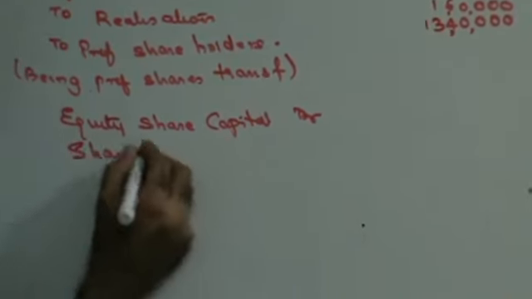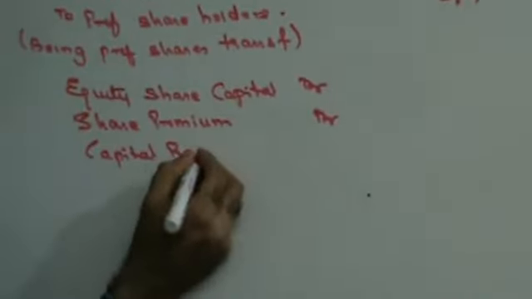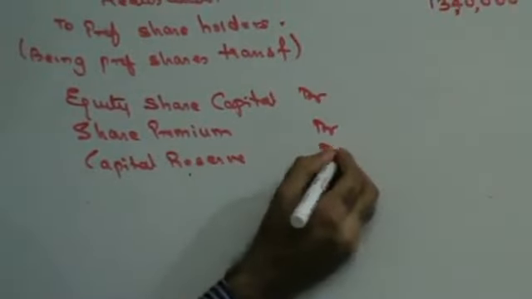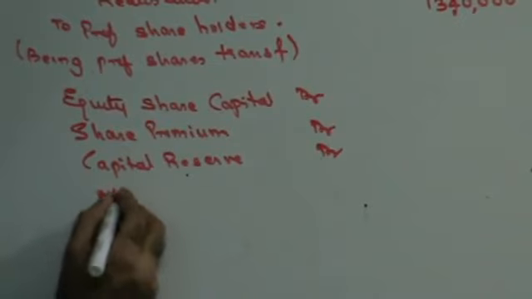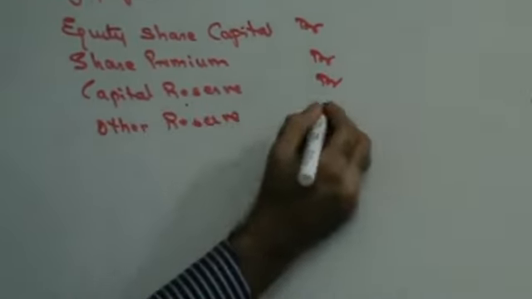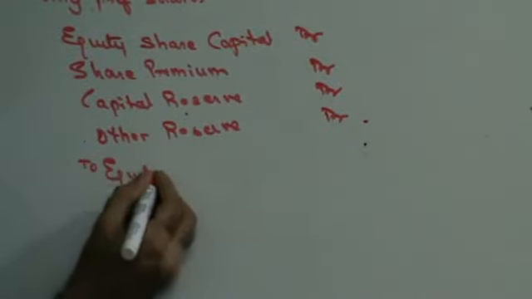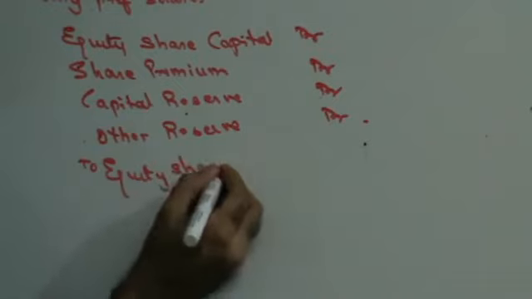Share premium account debit, capital reserve account debit, other reserve account debit, to equity shareholders.